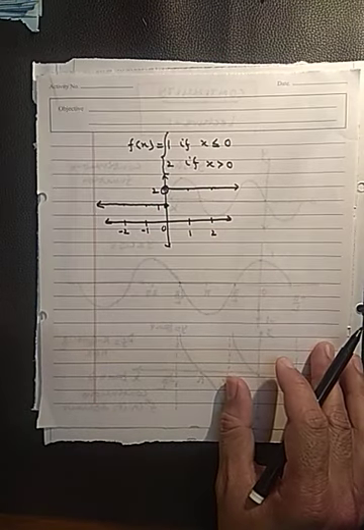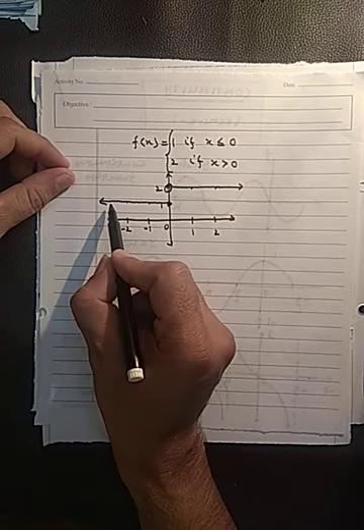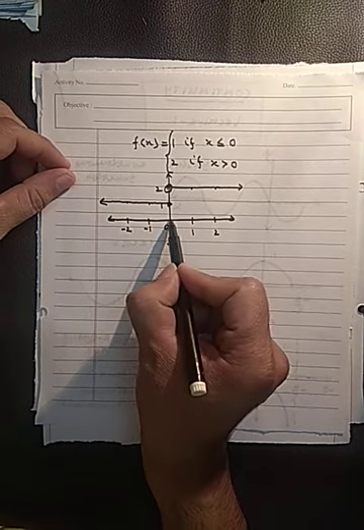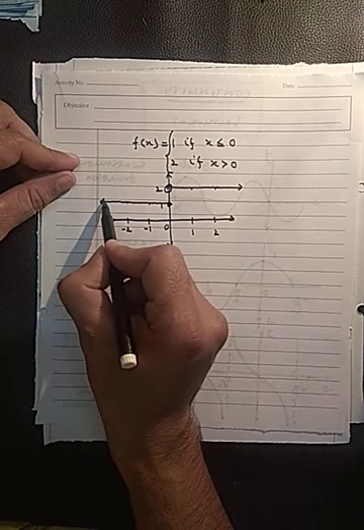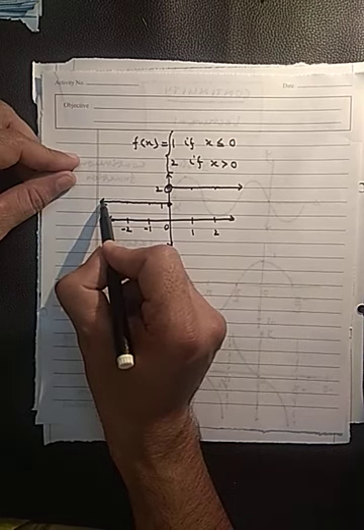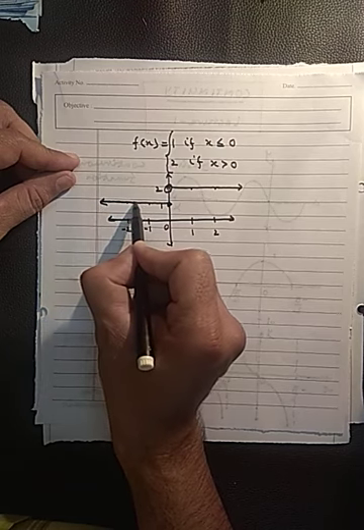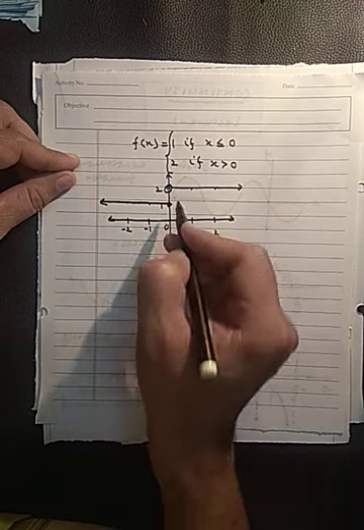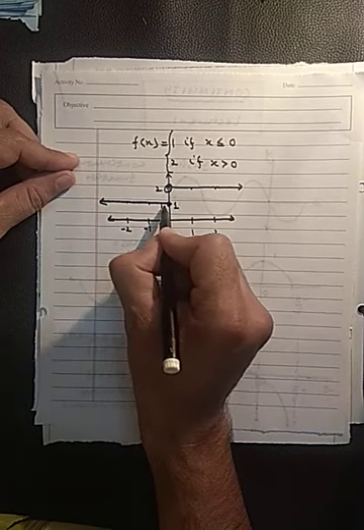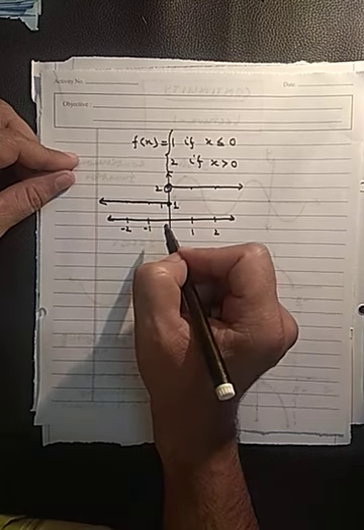Okay. What about this function? Now you can see this function is discontinuous at x equals 0. Why is it discontinuous at x equals 0? If we start plotting this graph, you can see when x approaches 0 from the left side, the value of the function approaches 1. At 0 also, the value of the function is 1.